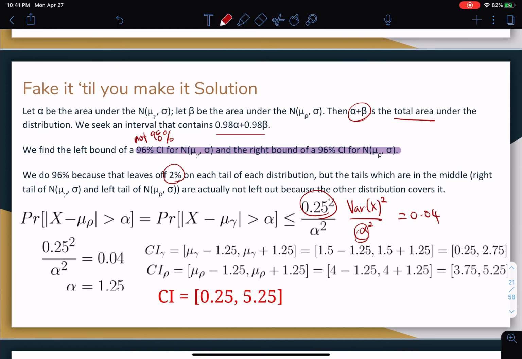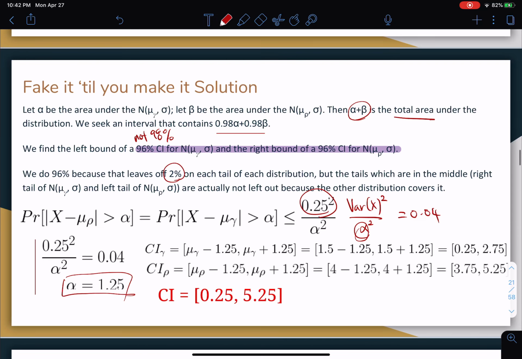We are going to say, okay, this is our calculation for that. So we have 0.25 squared over alpha squared equals 0.04. Multiply both sides by alpha squared, and divide both sides by 0.04, and we get to this number. Alpha is equal to 1.25 approximately. Right? In a test exam situation, my recommendation would be to just write something like this: the square root of 0.25 squared over 0.04. And that should get you to about 1.25.